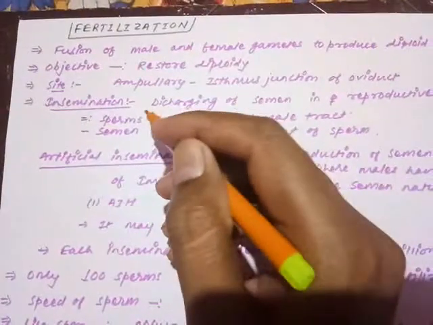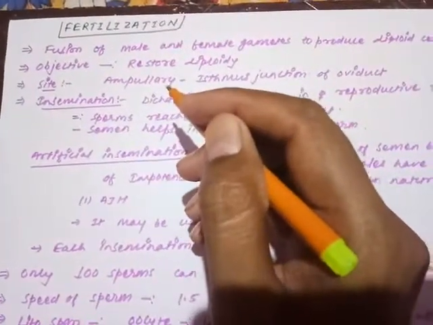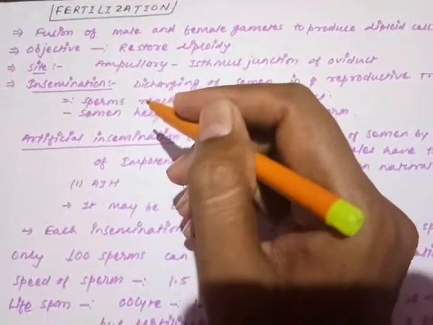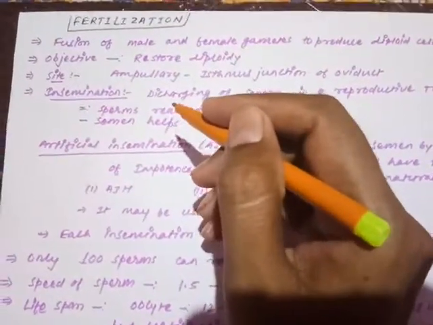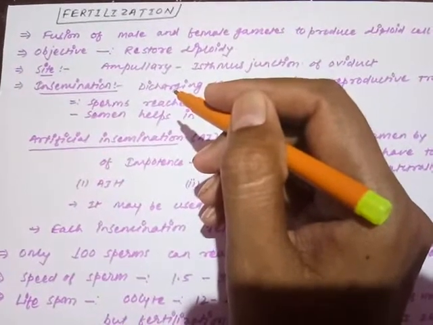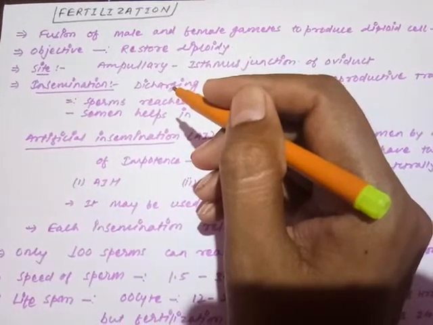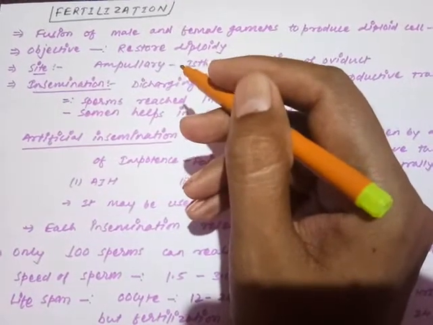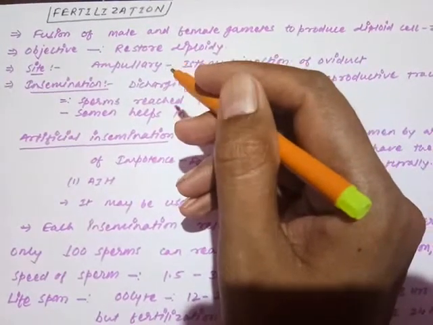Friends, welcome back. In the previous topic, we have completed oogenesis, spermatogenesis, and the menstrual cycle, everything. Now we are all set to begin embryonic development. And if you remember, we started the first chapter where we discussed the events of sexual